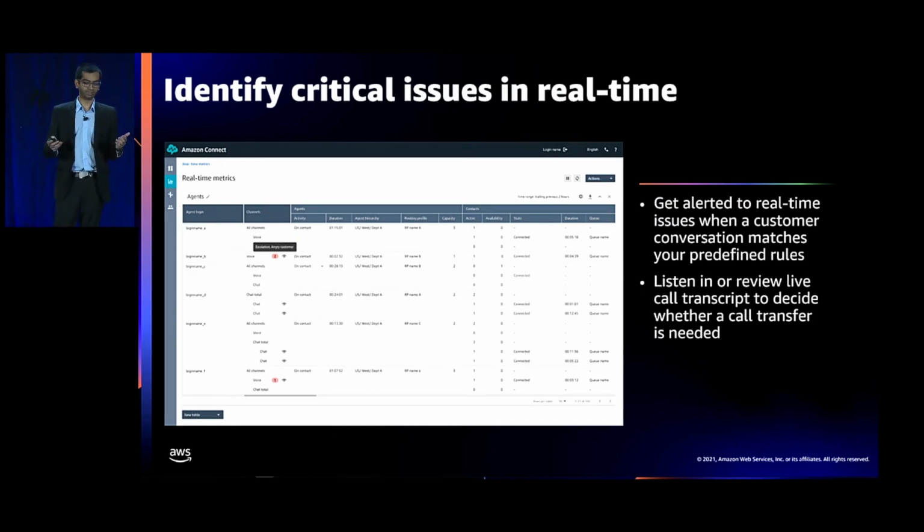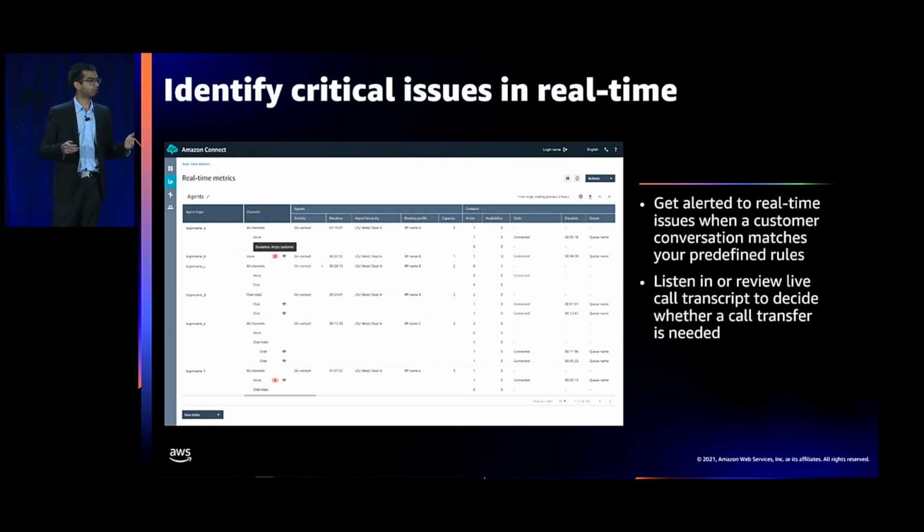In a lot of contact centers, supervisors have to randomly sample live calls to determine if calls need their immediate attention. With real-time supervisor alerts, Contact Lens will alert supervisors in Amazon Connect's real-time metrics dashboard to notify them of an issue when certain rules that you have defined are met on a customer call.